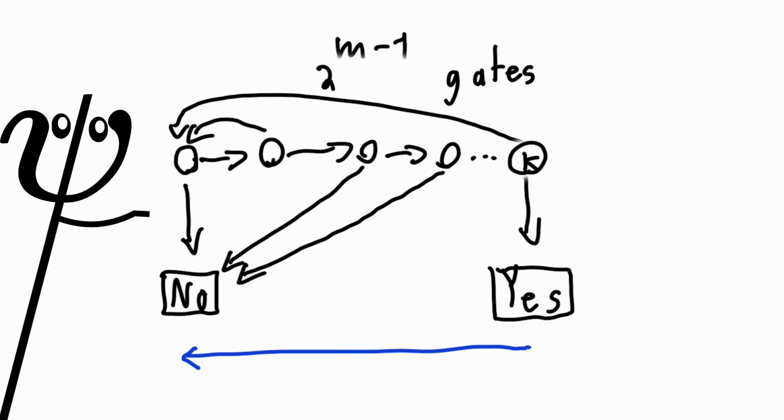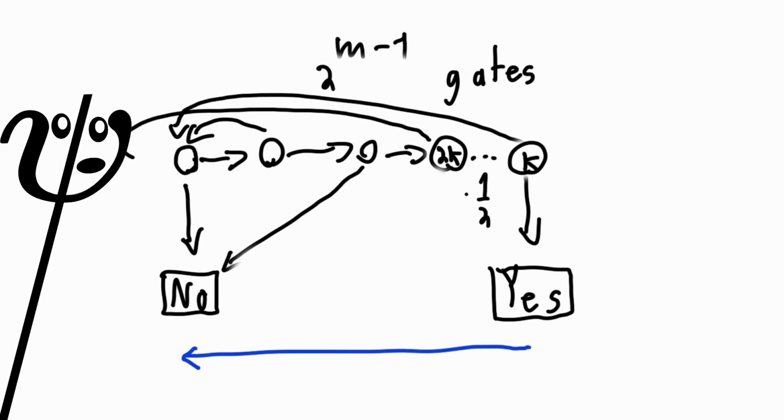If the second arrow connects to no, then it takes an extra coin flip in order to reach yes. The current probability is now 1 over 2k. However, if the second arrow connects back to the start, then the current probability is halved. The arrow that would end the sequence completely simply restarts the process. So we've actually removed one equally likely ending from the sample space. So instead of 2k possible outcomes, there are now 2k minus 1 possible outcomes. Every state modifies the denominator of the current probability as either 2k or 2k minus 1.